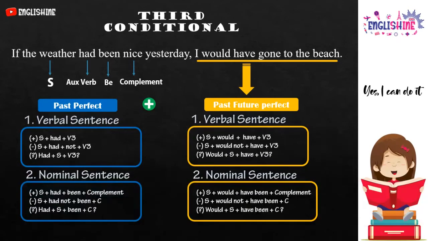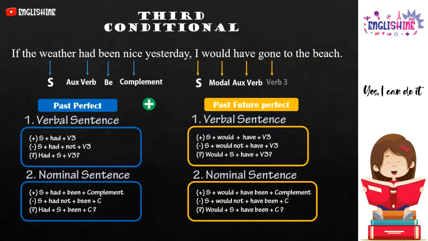Look at the example. I would have gone to the beach is a verbal sentence. I is the subject. Would is the modal past. Have is the auxiliary verb.